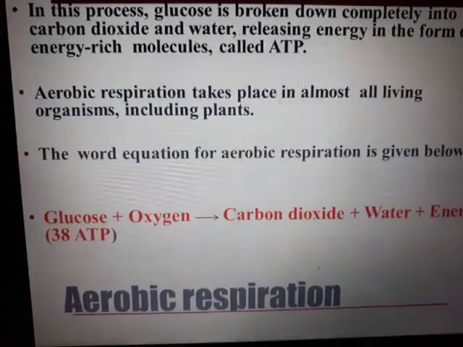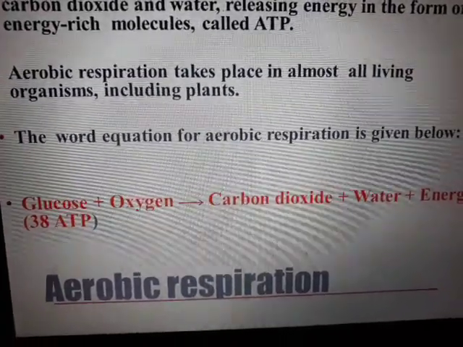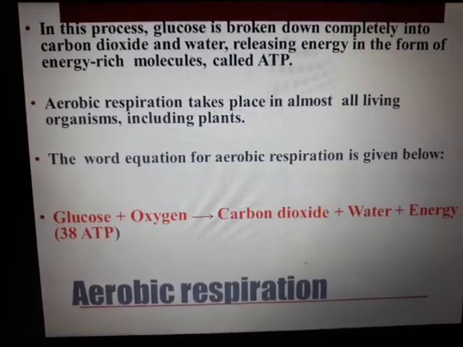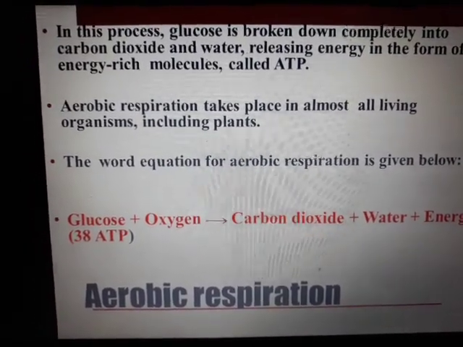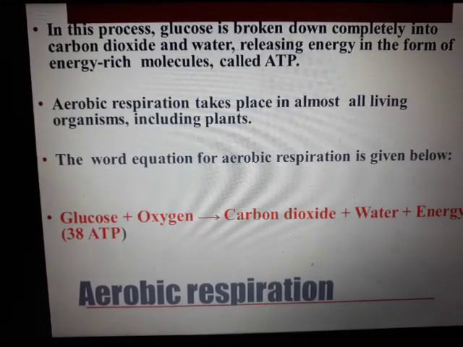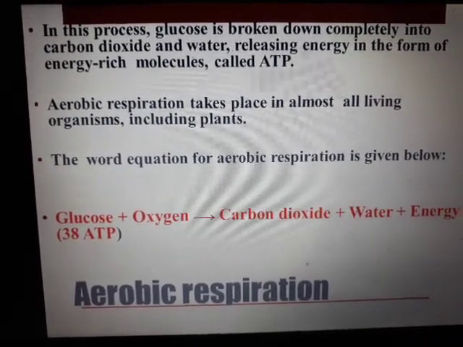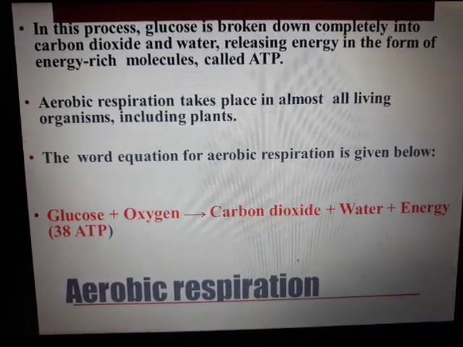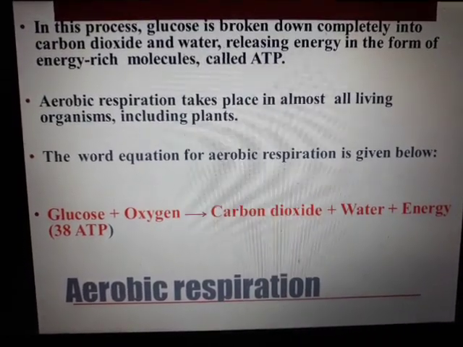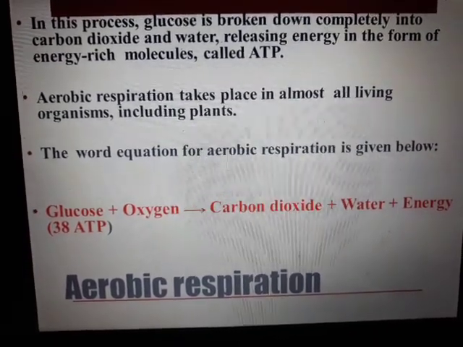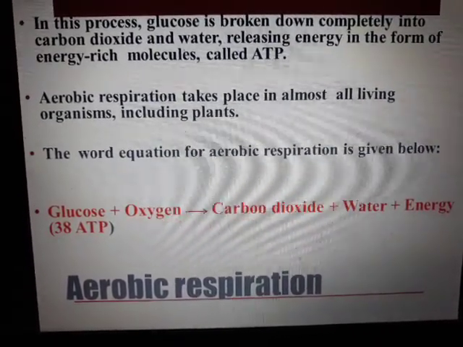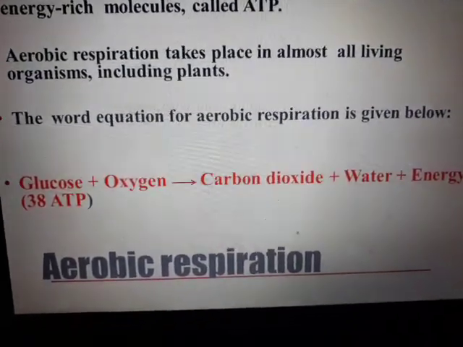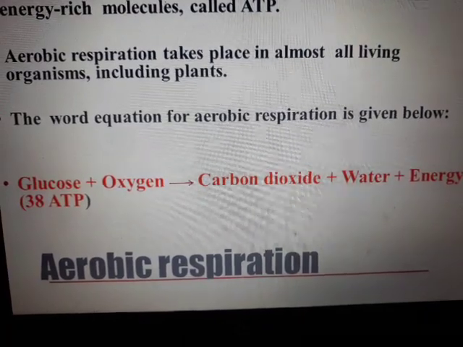Aerobic respiration takes place in almost all living organisms including plants. Mainly, to give you an idea, aerobic respiration is adopted by all the huge organisms. Anaerobic respiration is for the small organisms, like microorganisms, which don't have to do much activity. We are going to see that further, but for now, almost all living organisms require oxygen for respiration. The word equation for aerobic respiration is given here.